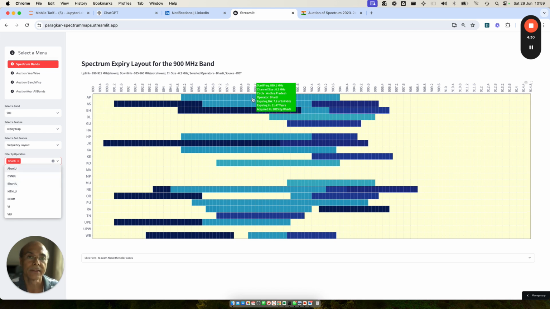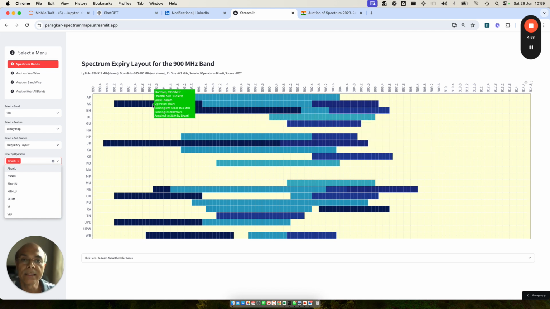Now, if you look, there are two different colors here. The color with a lower intensity means they are going to expire soon, meaning the number of years left is less. The colors of higher intensity are newly acquired spectrum. And now this chart is going to tell us very clearly what quantum of spectrum Bharti has got, in which band, and which is the newest spectrum.